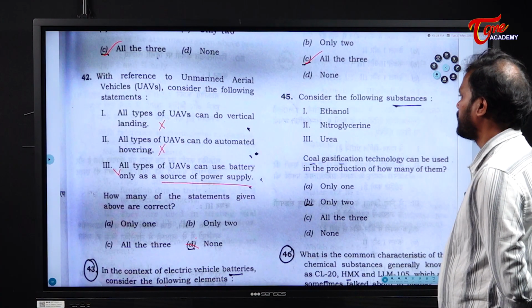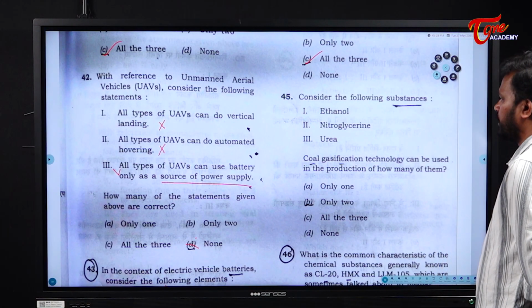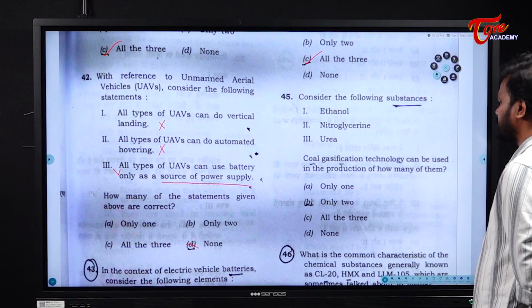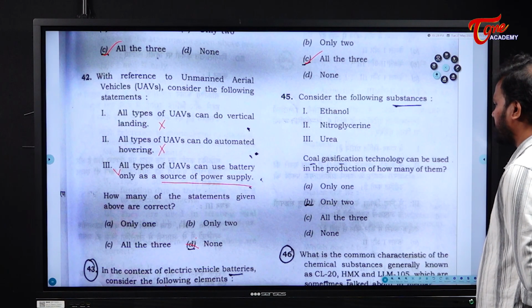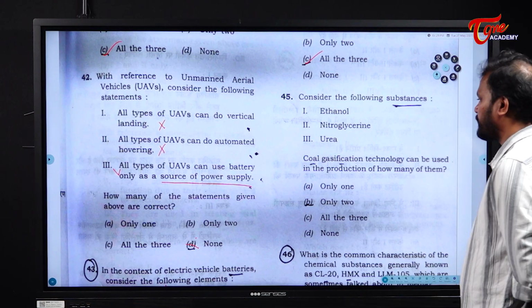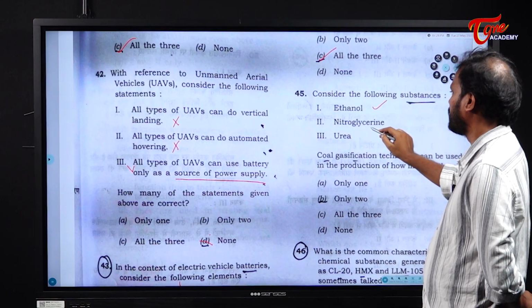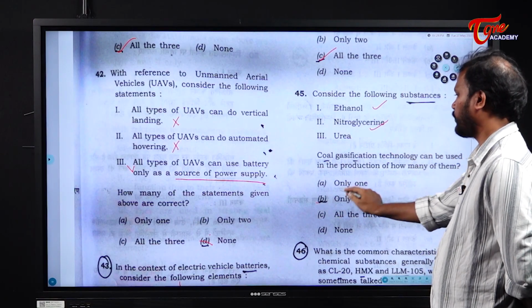First one, ethanol. Second one, nitroglycerin. And third one is the urea. Coal gasification technology can be used in the production of how many of them? It can be used in the ethanol and the nitroglycerin. So answer is only 2.